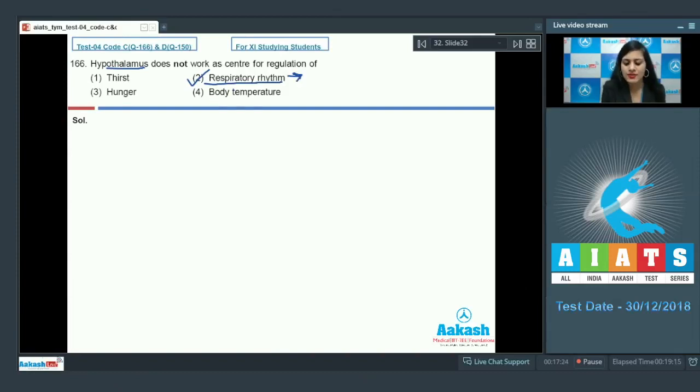This respiratory rhythm center is located in medulla oblongata and not in hypothalamus, whereas the other three options, that is thirst, hunger and body temperature, are controlled by hypothalamus, so these cannot be the correct answers. So the correct answer to this question is option number 2. Let's discuss our next question.